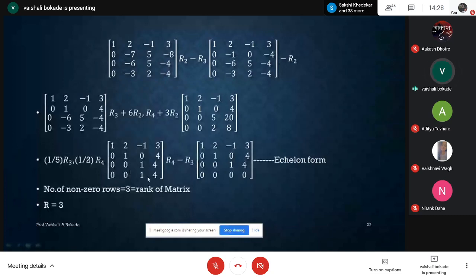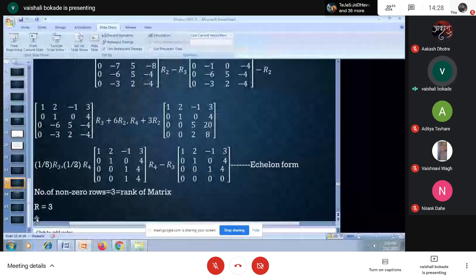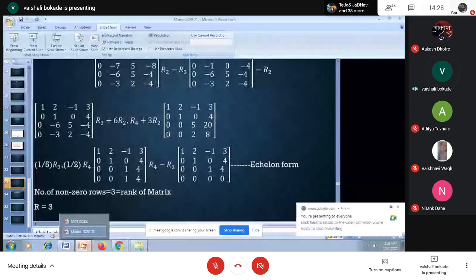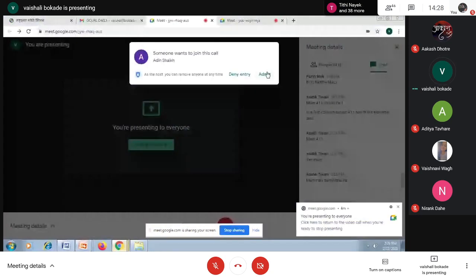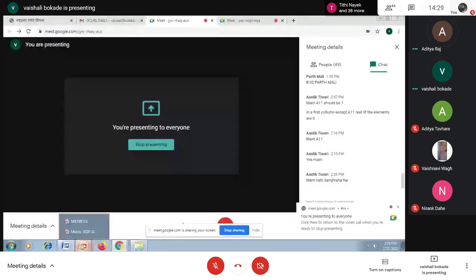And now the stage comes where I want to convert the bottom row as 0. That is, I'll convert R4 to be 0 by doing R4 minus R3. I'm making that R4 entry to be 0. And now I'm just getting this matrix. Now observe whether this matrix is in echelon form. Please verify whether this matrix satisfies all the conditions. Please observe, student, whether it satisfies all the conditions for echelon form.